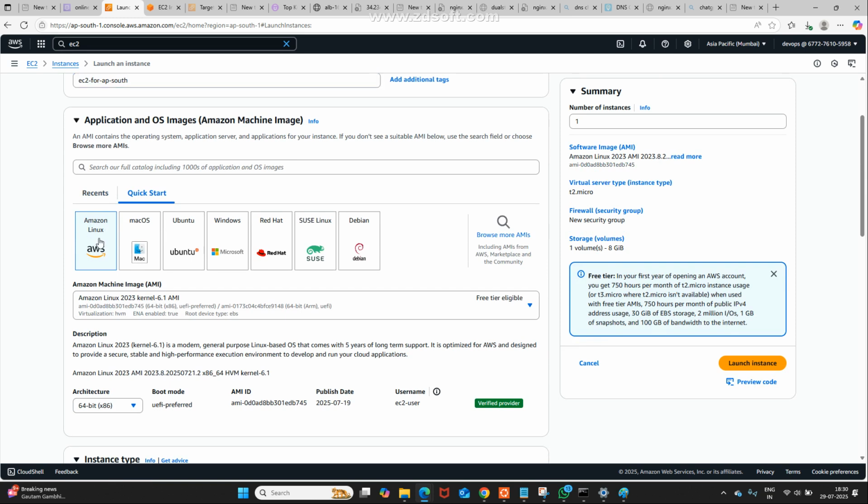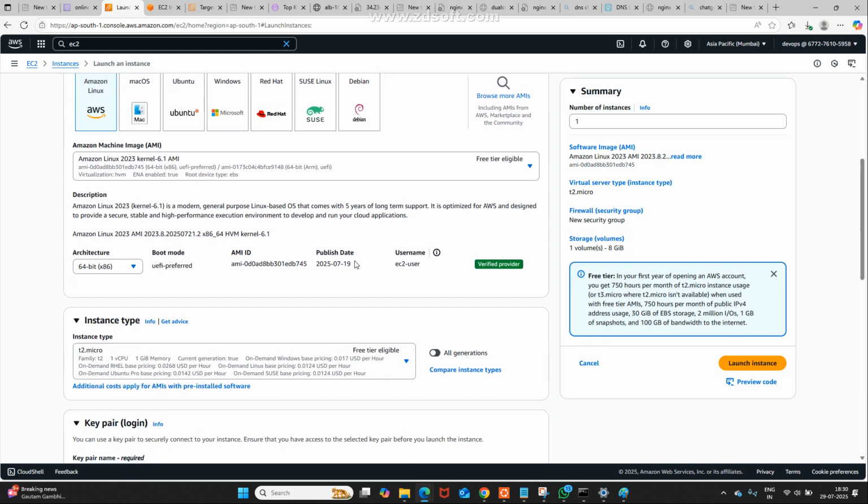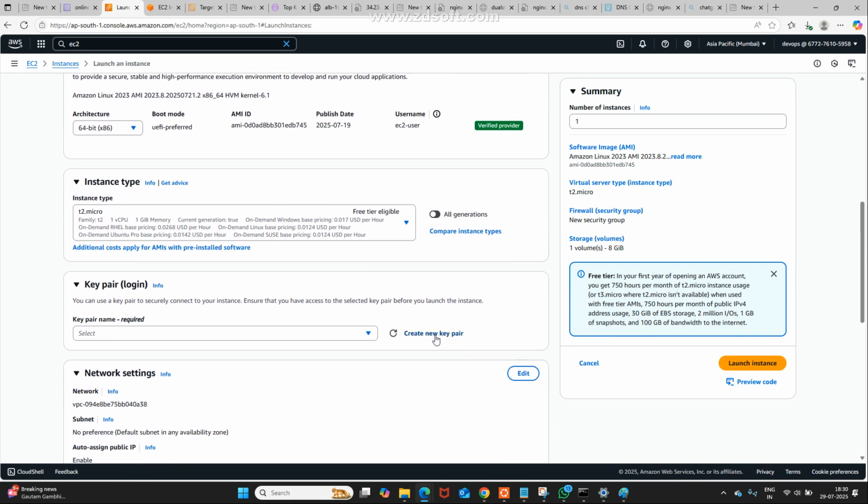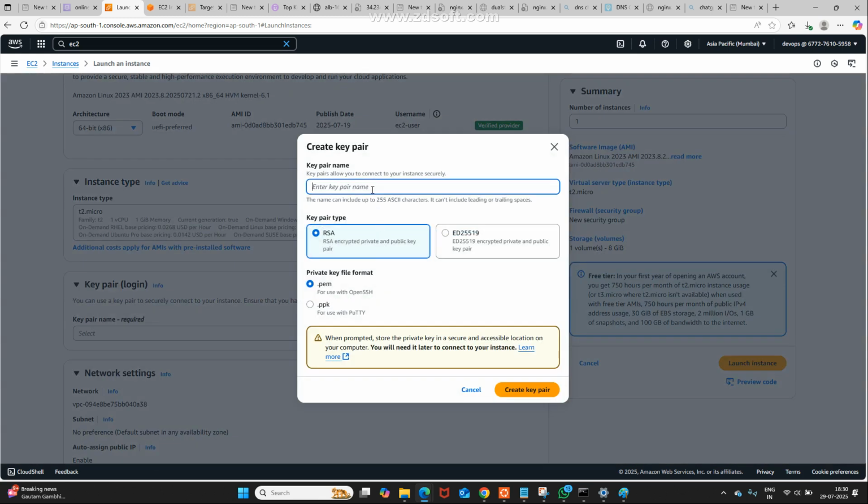Same procedure, I'm not doing anything different. Even though I can connect automatically, I'm going to create a key pair. There, create key pair, named AP South.